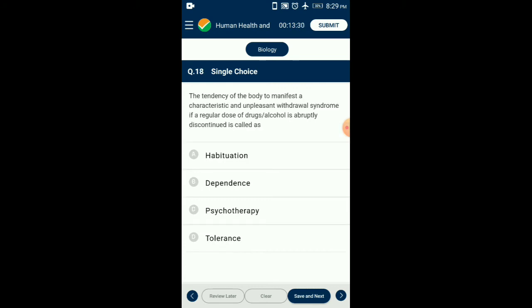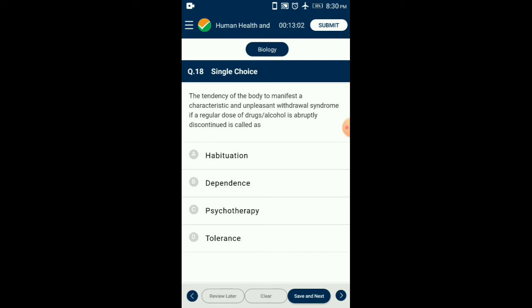Question number 18. The tendency of the body to manifest a characteristic and unpleasant withdrawal syndrome if a regular dose of drugs or alcohol is abruptly discontinued is called as? Dependence is the psychological state of the drug users in which the usual or increasing doses of the drug are required to prevent the onset of withdrawal symptoms.